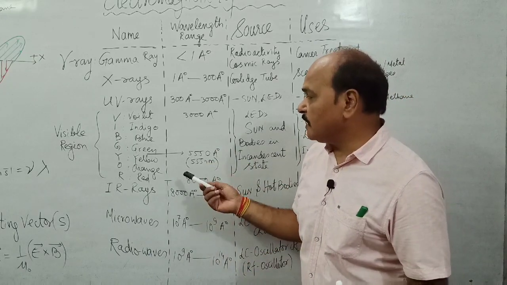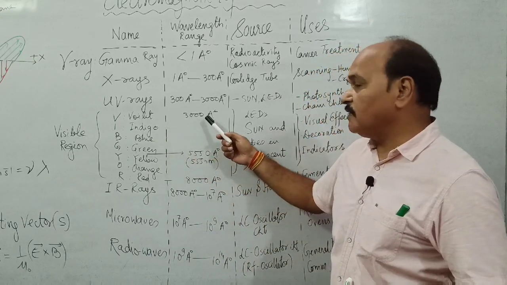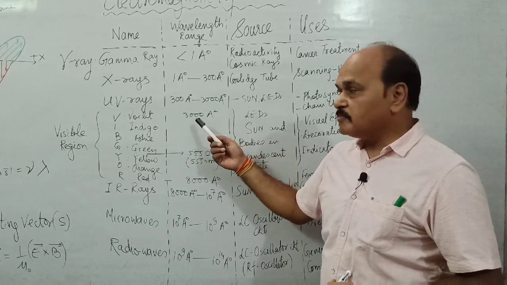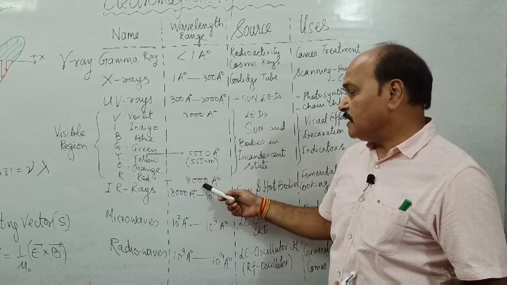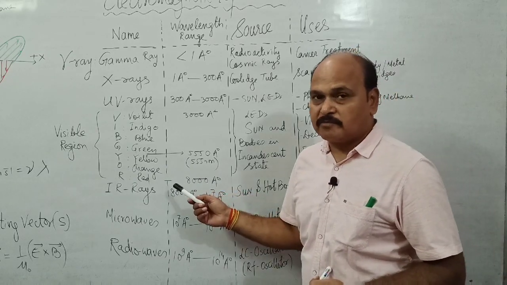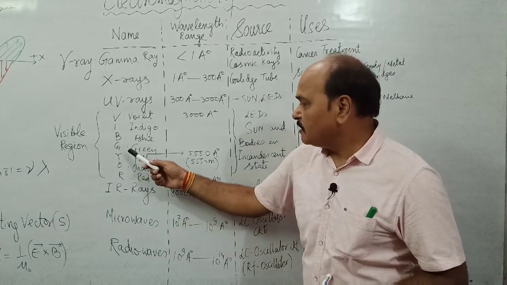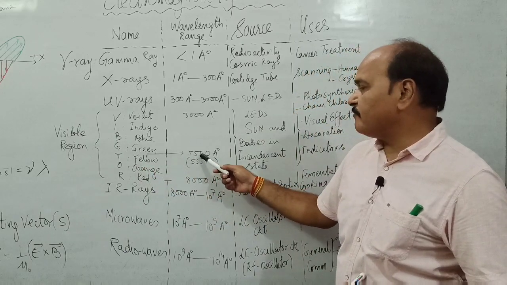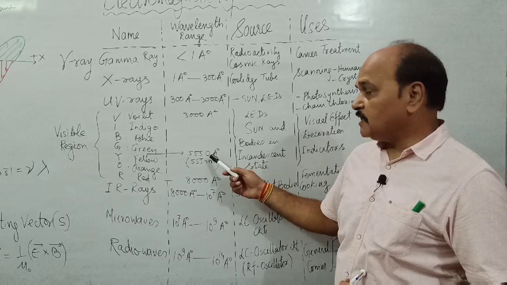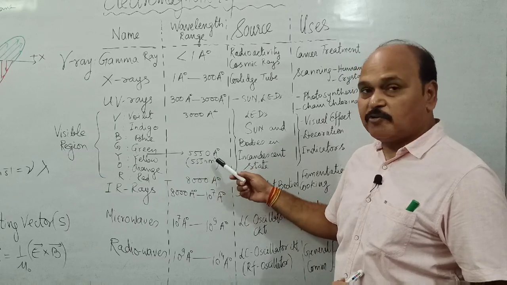Then we have visible light, where violet color has wavelength nearly 3000 angstrom, and the red color has wavelength nearly 8000 angstrom. In between green and yellow, the wavelength is 5550 angstrom, that is 555 nanometer.